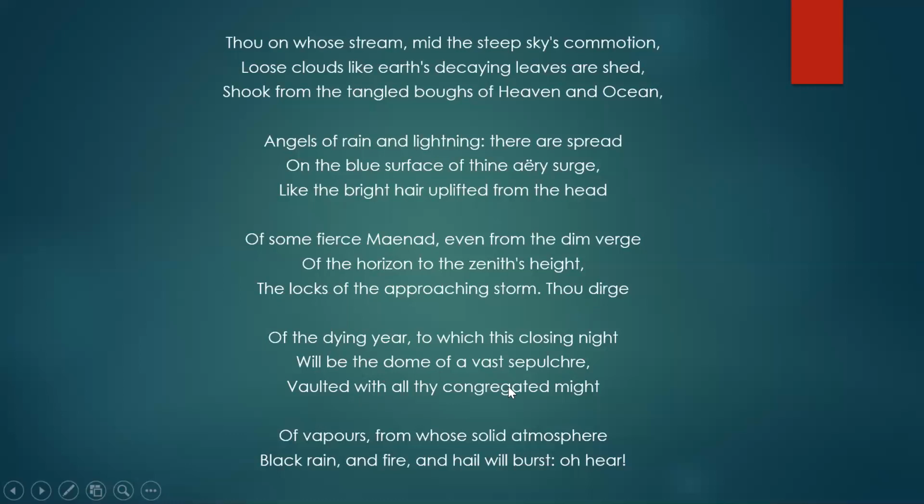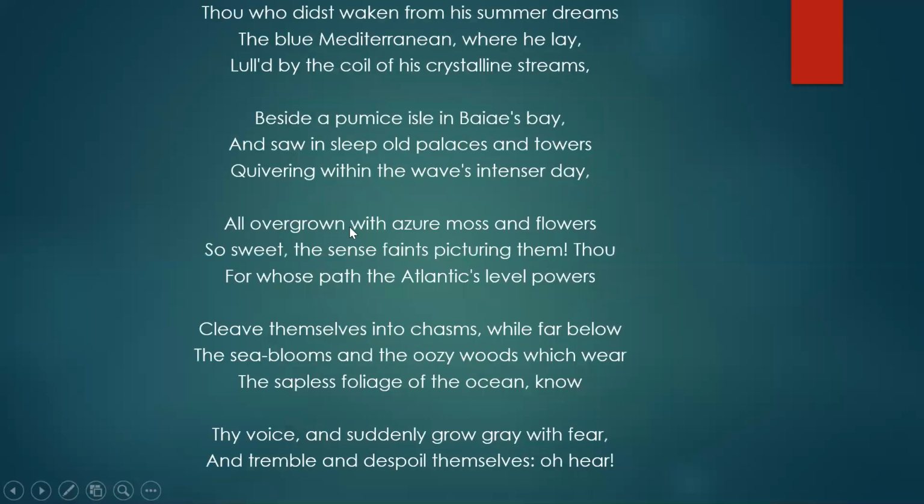And the vapors which are there on the dome will bring about black rain, fire and hail, so will bring about storm. So this night would be of stormy night. Okay, come to the next line. Now he's talking about the impact of the west wind on the ocean.